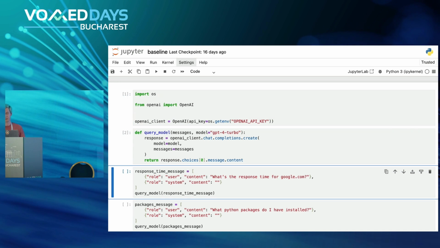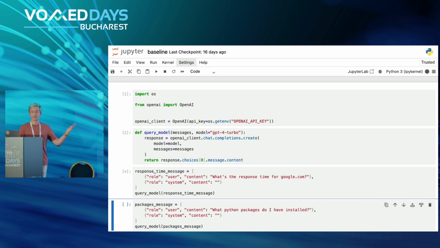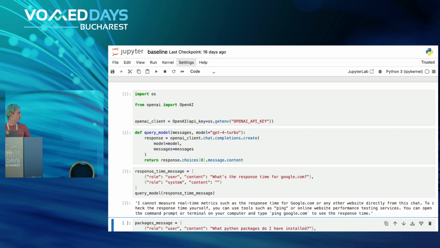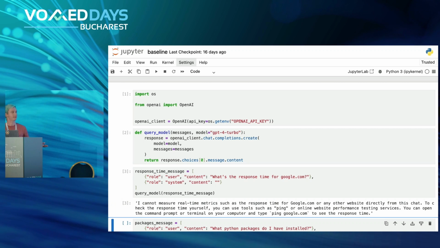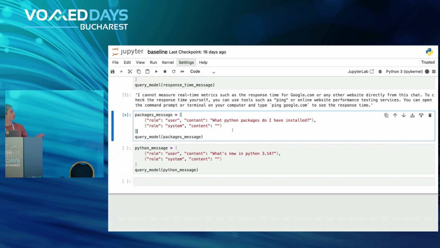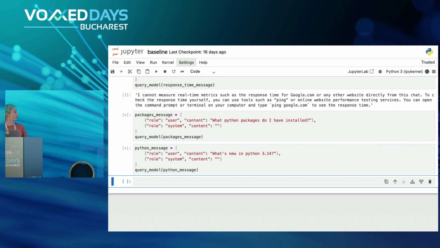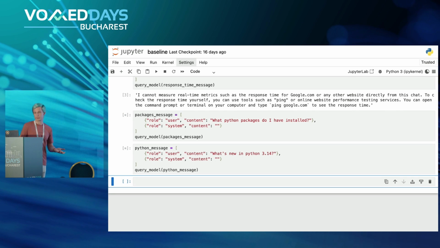So if the internet allows me to do that, we can ask the model to get the response time for Google, right? And it won't be able to do that because it doesn't have access to the internet, right? We can also try to ask what Python packages I have installed. And again, it will fail just because it doesn't have access to my local machine, right?